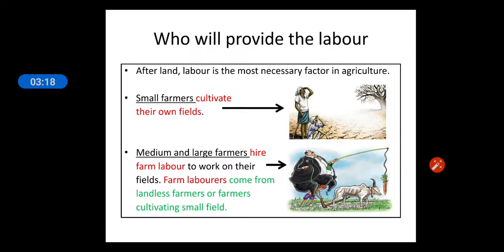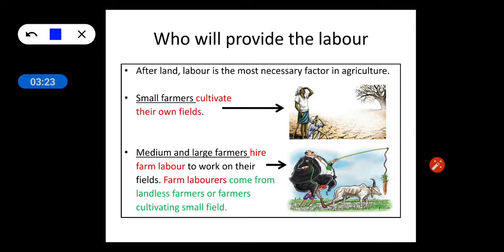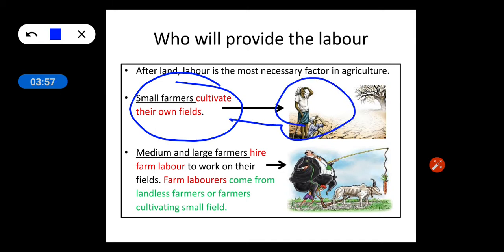Now let us see who will provide the labor. We have already discussed the meaning of labor in the first part. Who are these laborers? In simple words, laborers are those who work for money, right? So, who will provide labor to small farmers? Small farmers are not in a position to hire labor. They cannot afford to pay any wages to laborers. So what they will do is cultivate their own land.